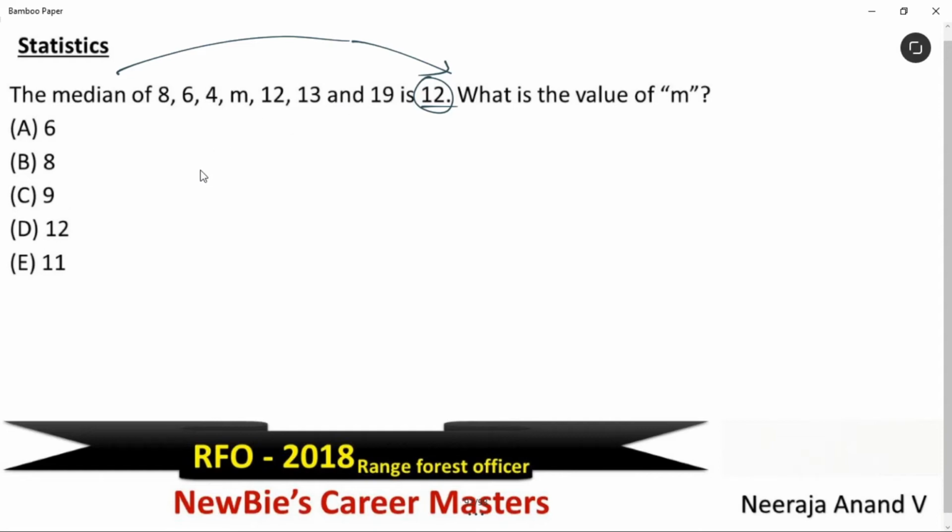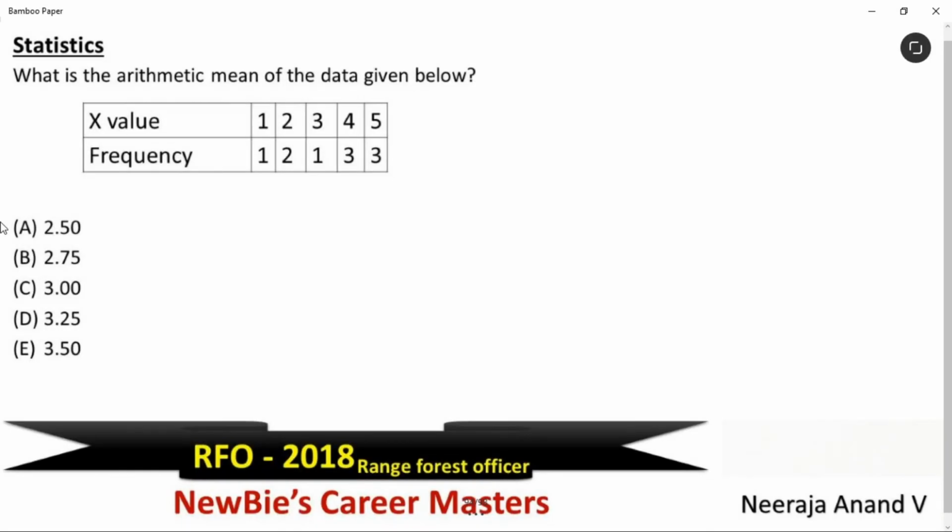Okay, let's arrange it: 4, 6, 8, 12, 13 and 19. Total 7 numbers are there including m. That means the middle number should be here, right? See, this side 3 numbers and this side 3 numbers. This value is already given. That's it. M value is 12. Option D is the answer for this question. Simple question.